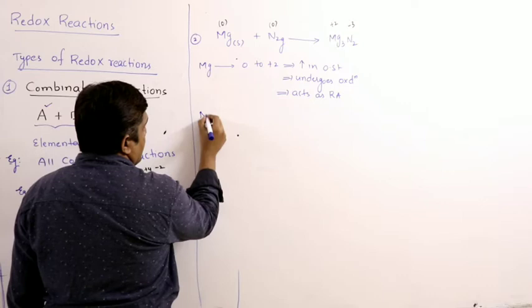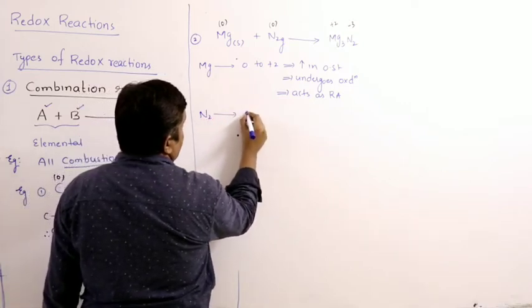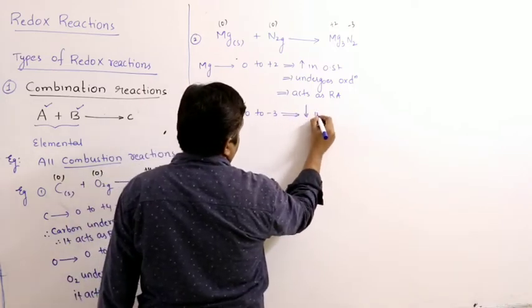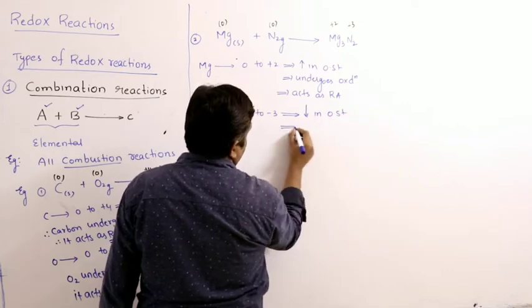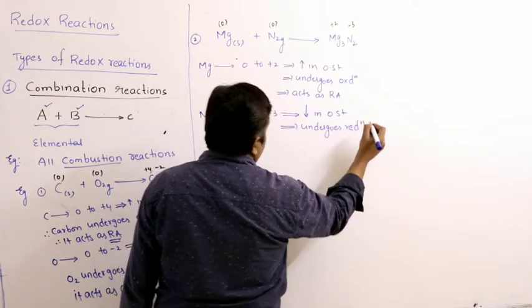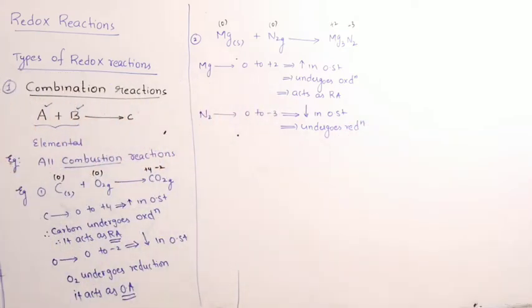Next, nitrogen goes from 0 to -3, a decrease in oxidation state. Therefore it undergoes reduction. Hence here it acts as an oxidizing agent. Since oxidation and reduction take place simultaneously, we can call this reaction a redox reaction.